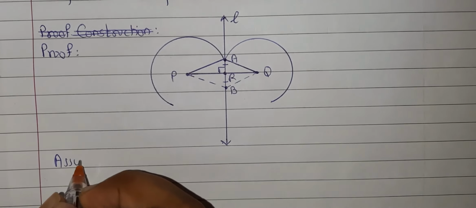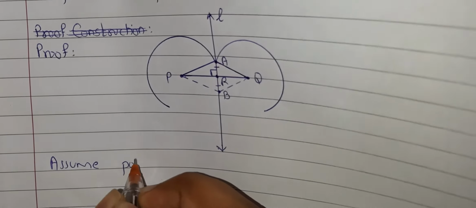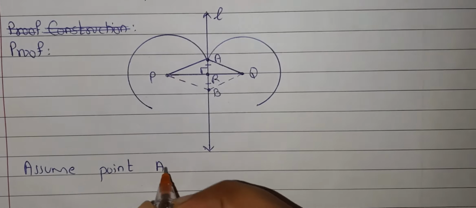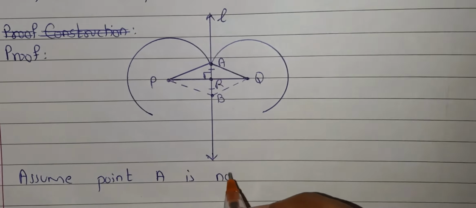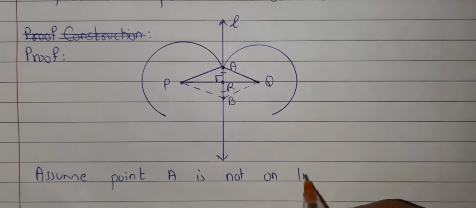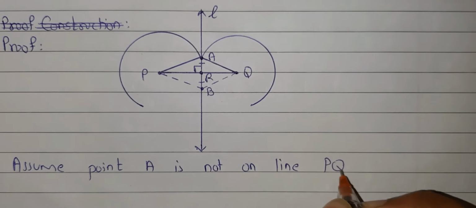First we will assume point A is not on line PQ.